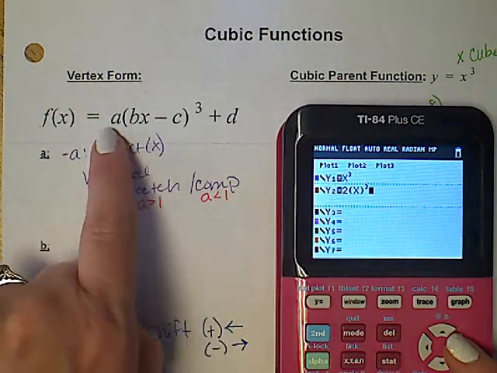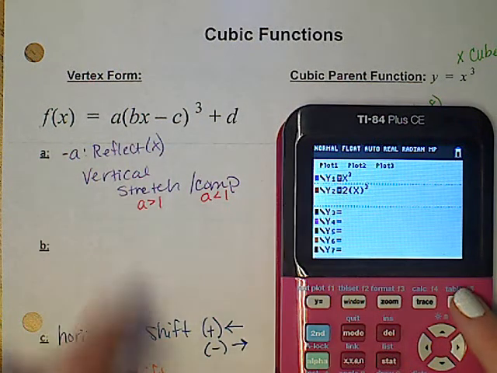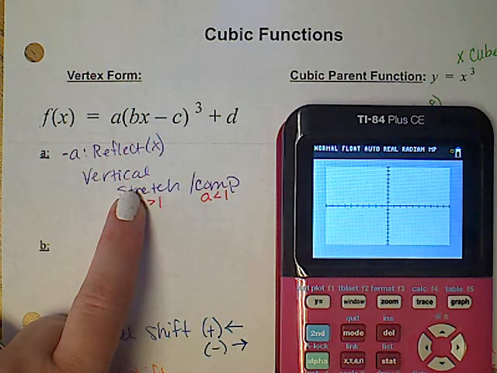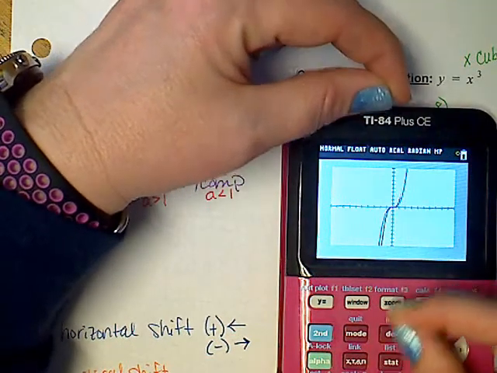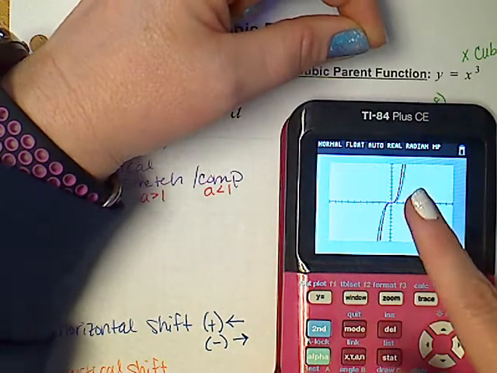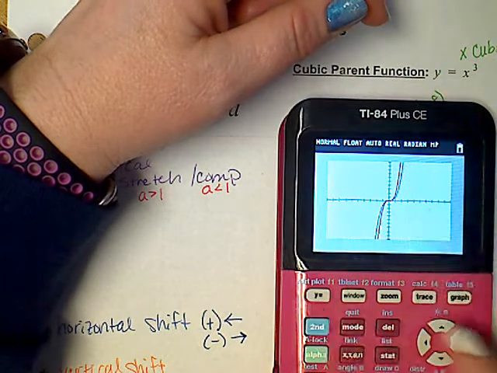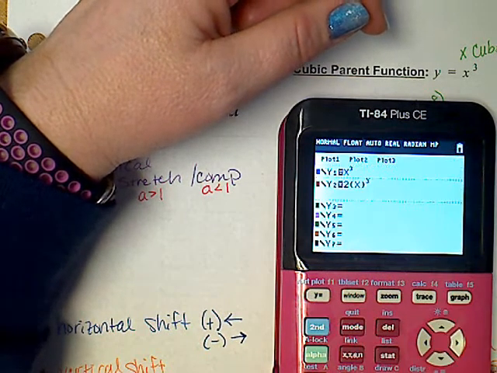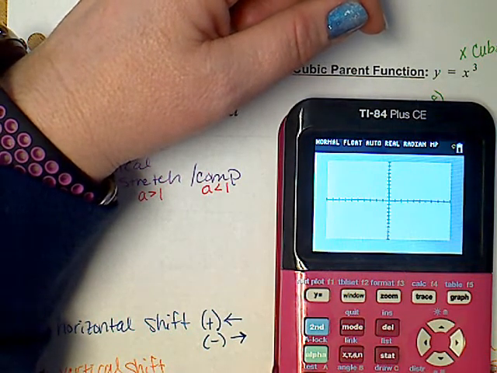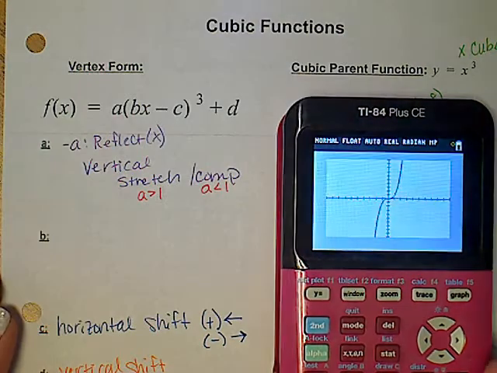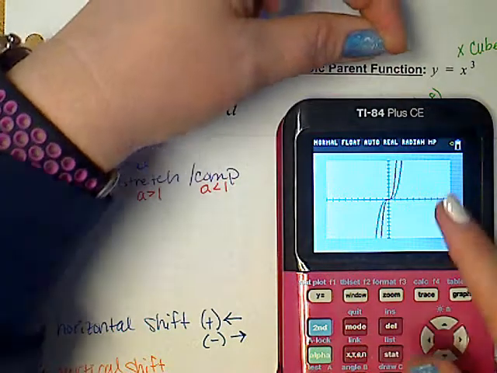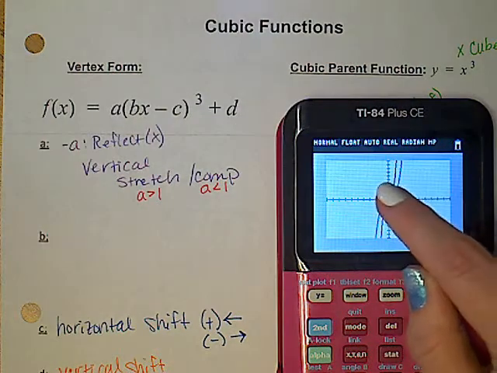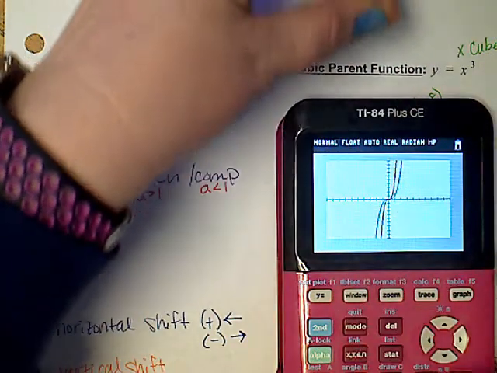Notice it's in front of the parenthesis. 2 is greater than 1, so I should see a stretch happening. And there's my parent function. And a stretch means I'm going to take the y-axis and I'm going to pull it. And as I pull, that blue function comes in. That 2 is a little hard to see, so let's go with a 5. Okay, so there's my parent. And again, I'm going to pull, so you can see that the blue function moves in as I pull the y-axis up and down.